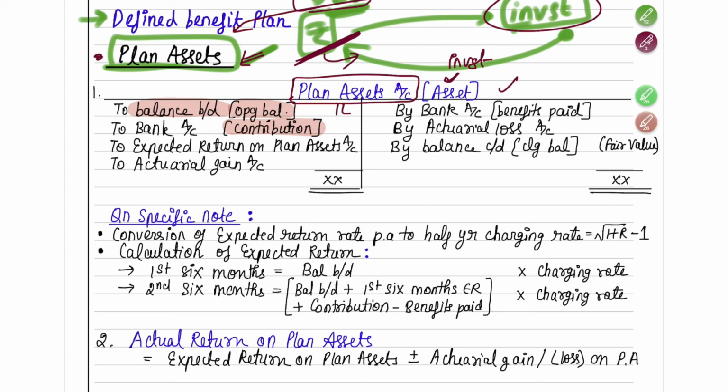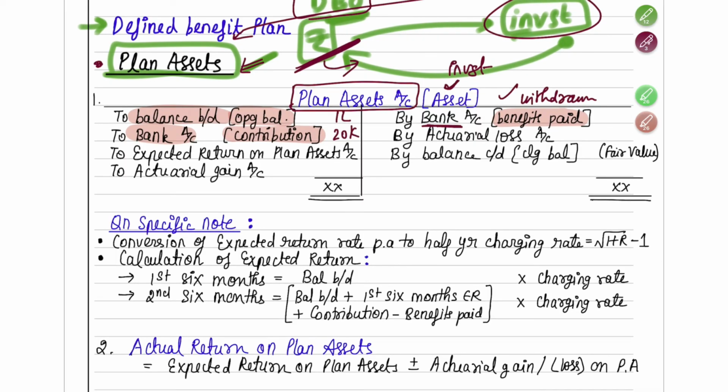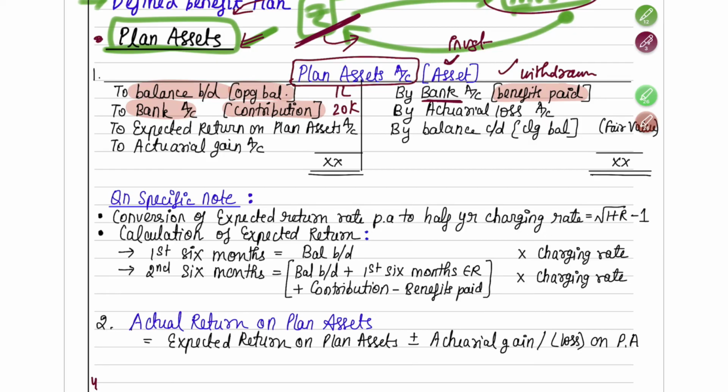Suppose already you had 1 lakh rupees in the account. In the current year you again contributed some 20,000 to this. So to bank account, where you have made some contributions, 20,000 will get added. Now in the current year, you could have also paid off some benefit. That means you could have withdrawn some amount and paid to your employees who are leaving the service in the current year. So in case it's a withdrawal you have made from this investment to pay off the benefits, then in such case you have to reduce it. Reduce it means via bank you will pay it off. Okay, fine. So this will happen.